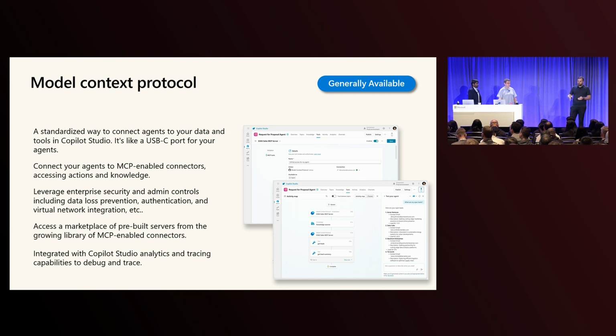And we're also starting to build out a set of pre-built MCP servers for the known systems that we have, for Dynamics, Dataverse, and we're also working with many third parties that are bringing their MCP servers onto our platform or developing new MCP servers to integrate with Copilot and Copilot Studio. And of course, there is detailed tracing and integration. You'll be able to see all the inputs and outputs and the mappings of the MCP tools just like you would any other API. So it's very important for Fusion team development to have this decoupling.